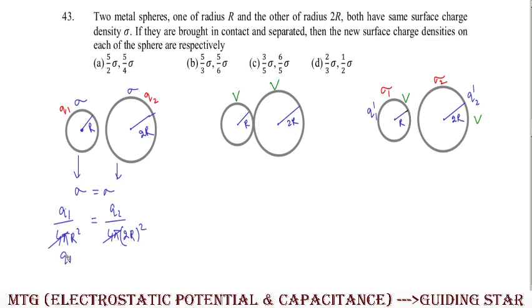So finally Q1/Q2 will be equal to r² upon 4r². So r² will get cancelled out. So from there we can write Q2 will be equal to 4 Q1. So this is one standard relation we are getting when the surface charge densities are equal.